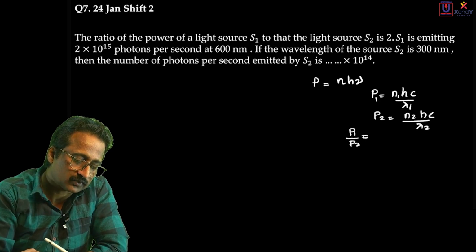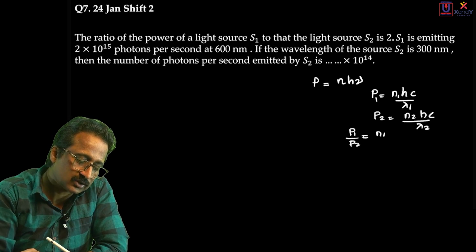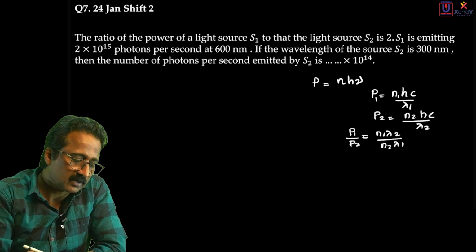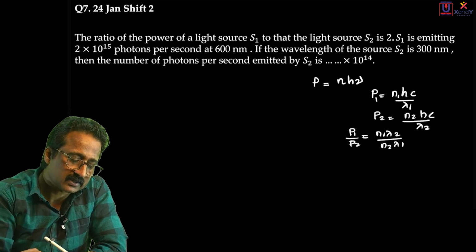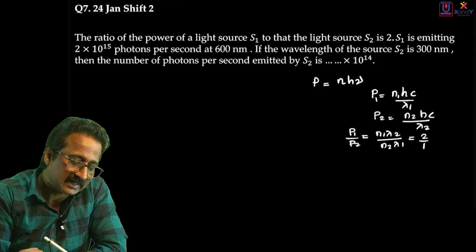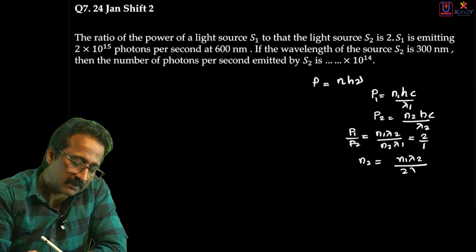P1 by P2, what is that? Dividing these two, we get n1 lambda 2 divided by n2 into lambda 1. Now given that P1 by P2 is 2 is to 1, this is equal to 2 by 1 in the question. The question is, what is n2? What is the number of photons emitted by the second source? So n2 is going to be equal to n1 lambda 2 divided by 2 into lambda 1.